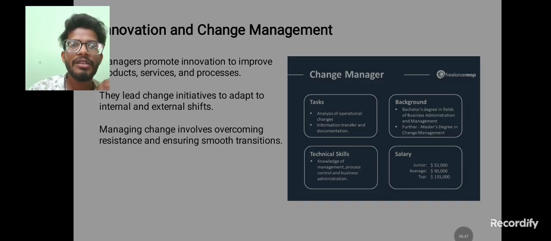If I am the HR, my task is that I need to hire people, hire students. Then I have to check the student's background, if the student is eligible or not. Then I have to check the entire background of the student. Then coming to technical skills, for my company, for a specific role, I want students who are specifically skilled in Java, C, and Python programming languages. Without any knowledge, I cannot hire the students. So technical skill. After that, salary. This is one real-world example of change management. If a student doesn't have any technical skills, any background, nothing related to my job, then I won't hire the student, like this.